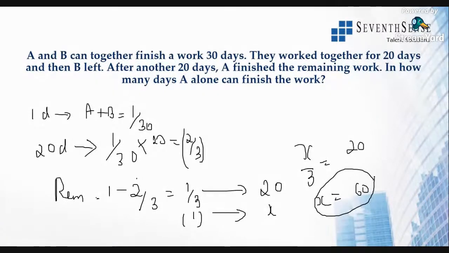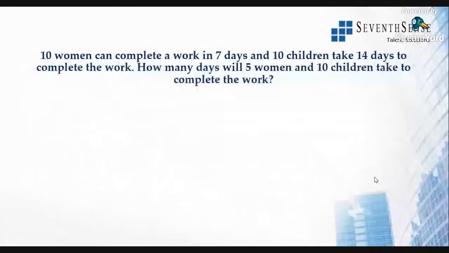Clear? That is the meaning of the question and answer. All right, we'll go on to the next question. I think this is also an easy question, that is 10 women and 10 children. So we'll just find it out. 10 women complete work in 7 days and 10 children can take 14 days to complete the work. How many days will 5 women and 10 children take to complete the work?